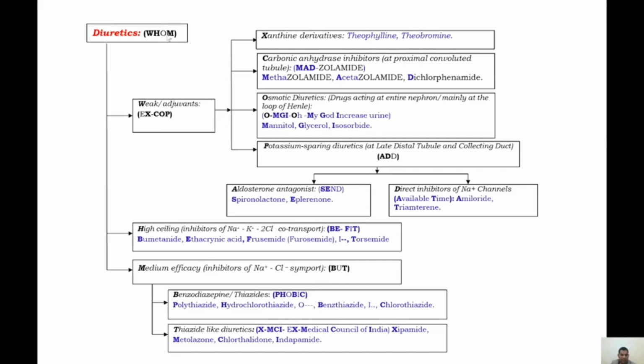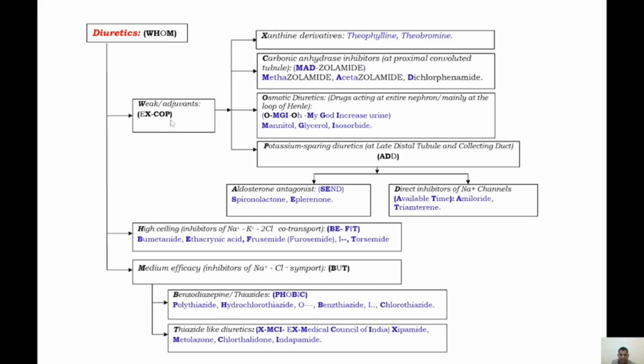Here is one mnemonic I have given, WHM. All are capital letters, but we have to see the bold. W means weak diuretics, H high ceiling diuretics, M medium efficacy diuretics. Next, coming to the weak diuretics, they are further divided into four types.